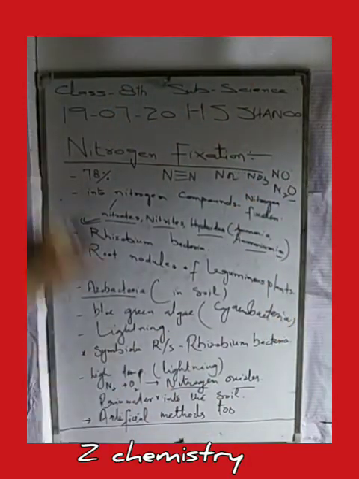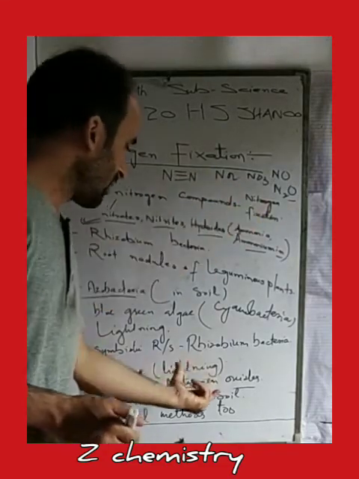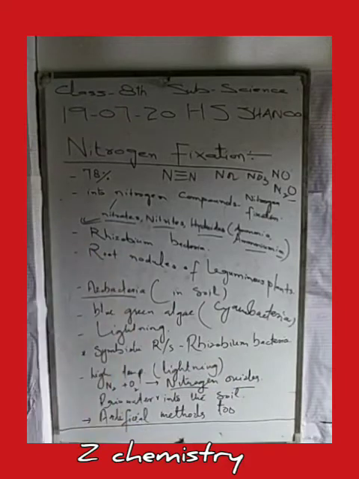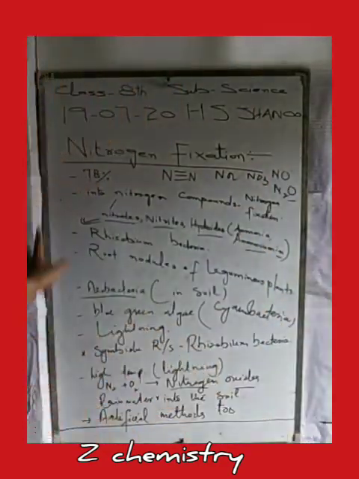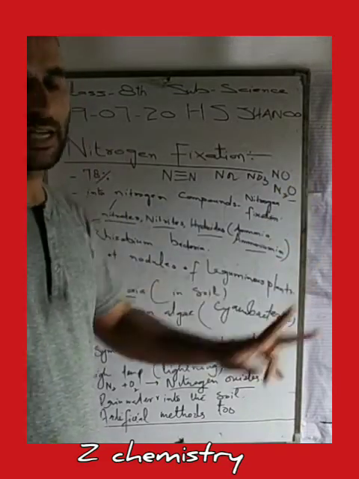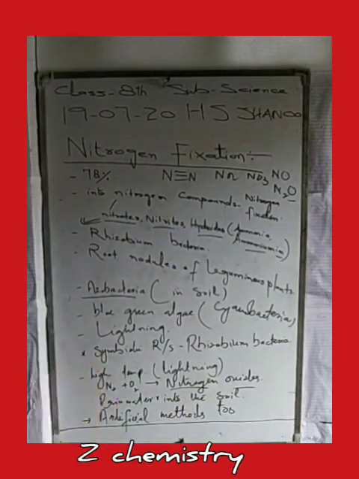These nitrogen oxides can then be used by plants. They combine with rain water, with the rain droplets, and fall towards the earth, finding their way into the soil, whereby plants can easily obtain these nitrogen compounds for their growth and development.